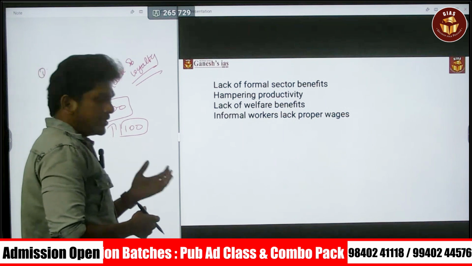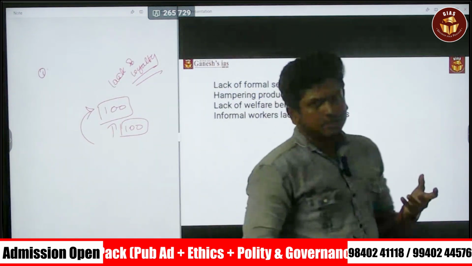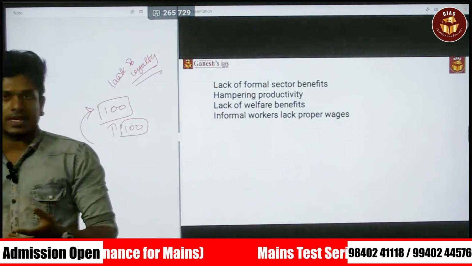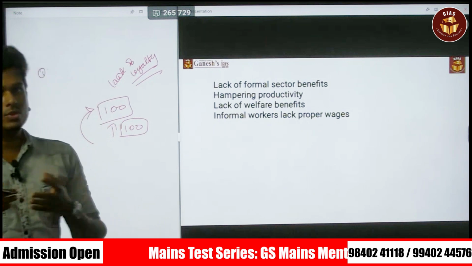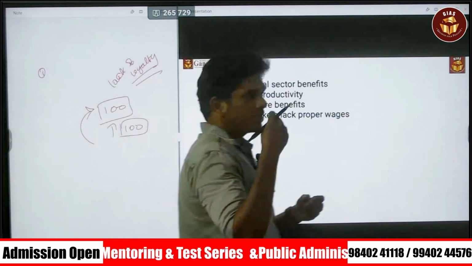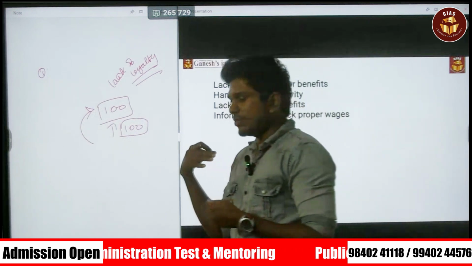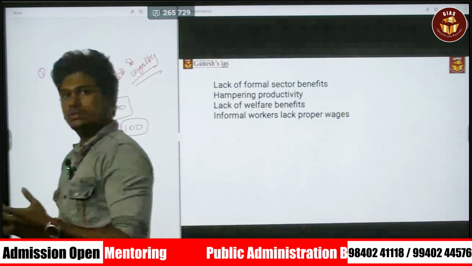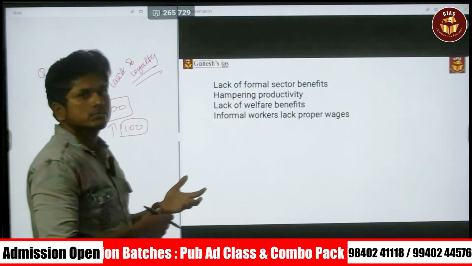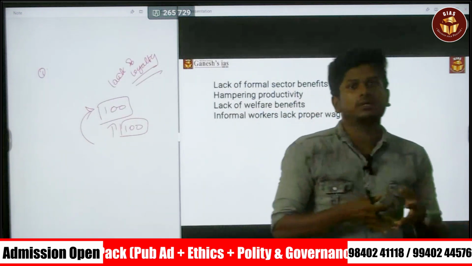And the last thing is lack of proper wages. We have an act called the Minimum Wage Act, but even though we have it, consider the person employed in a tea shop, or in hotels and restaurants. They are not even aware of this Minimum Wage Act. They are ready to work for a very lesser pay.